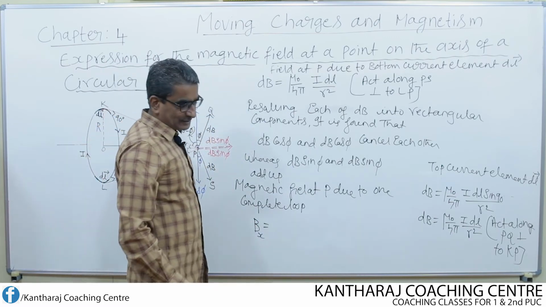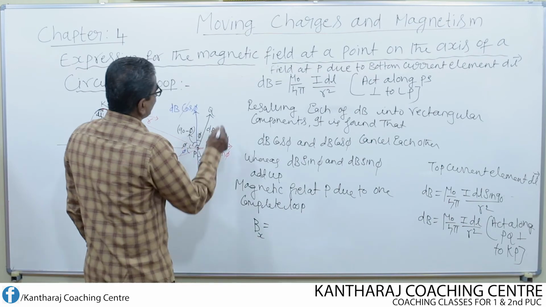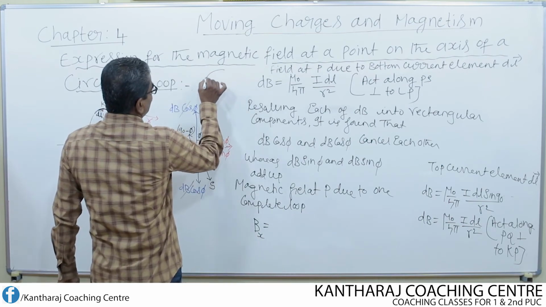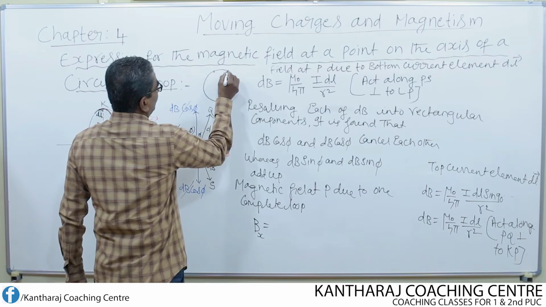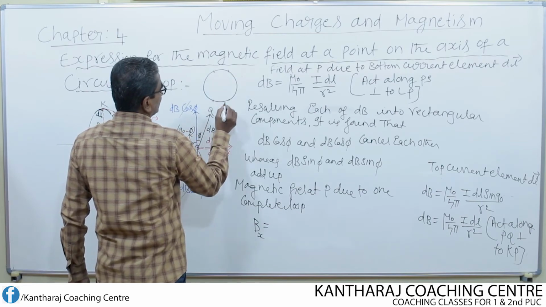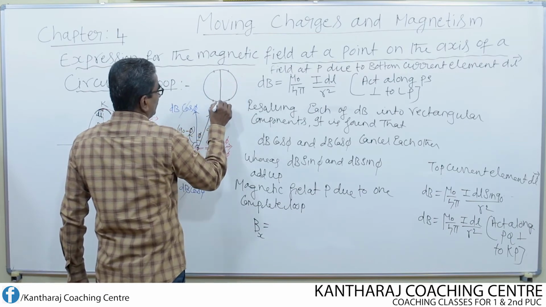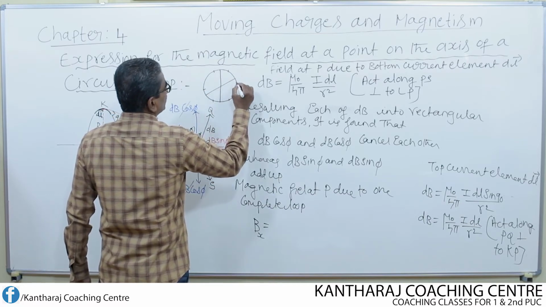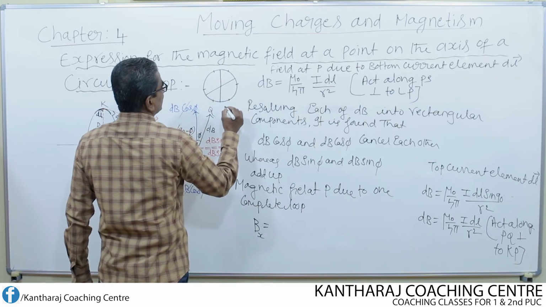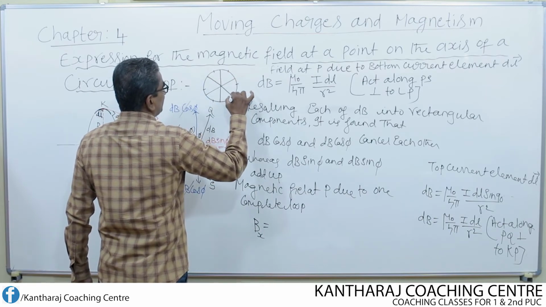I consider like this. Suppose I imagine one loop, a complete loop, to be made up of a number of current elements like this. So this forms one pair of elements, and this forms another pair of elements, and this forms another pair of elements.